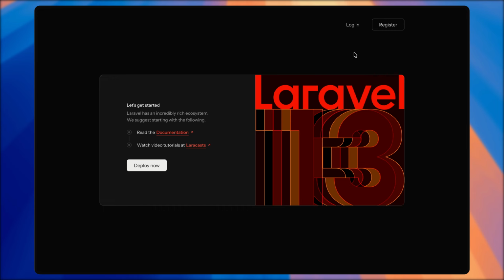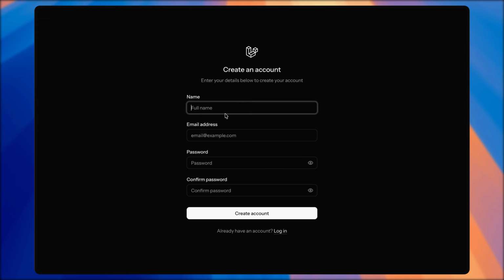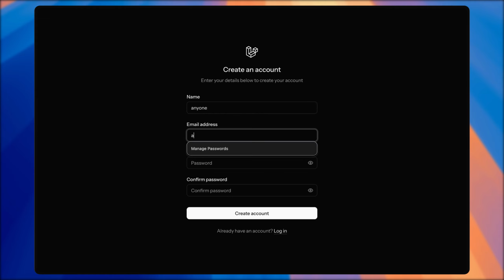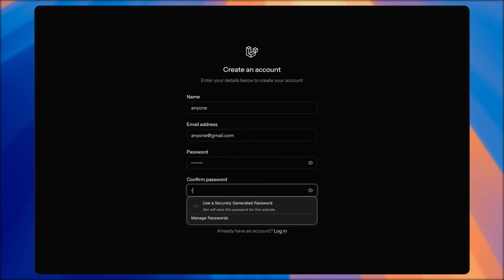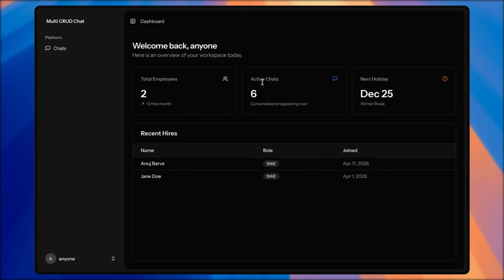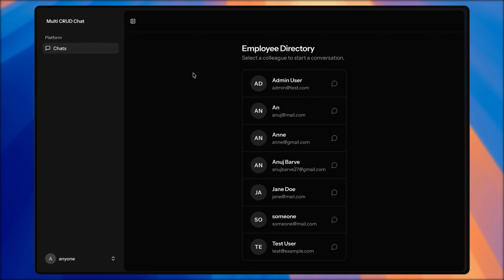Okay, so I have opened another window and let's register it. I'll say anyone at gmail.com, a really strong password, create account. Okay, so this is another user, and let's see if the chat functionality still works.